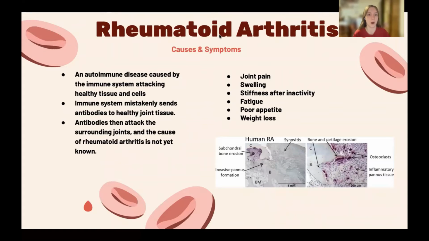Rheumatoid arthritis is an autoimmune disease that occurs when the immune system attacks healthy tissues and cells and mistakenly sends antibodies to joint tissue. These antibodies then attack the surrounding joints and the joints become inflamed. The cause of rheumatoid arthritis is not yet known, but there are several factors that are suspected, such as environment, age, and genetics. Symptoms of rheumatoid arthritis include joint pain, swelling, stiffness after inactivity, fatigue, poor appetite, and weight loss.